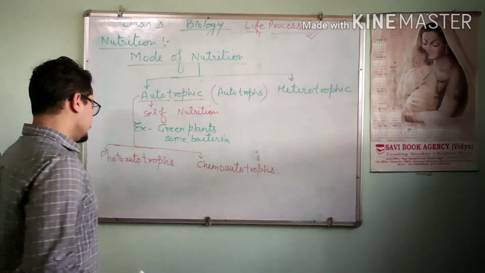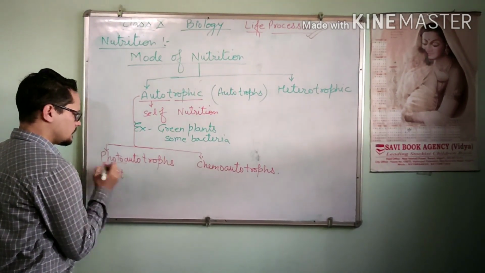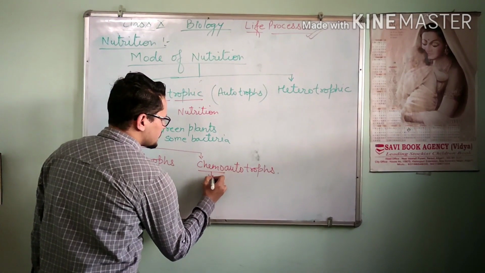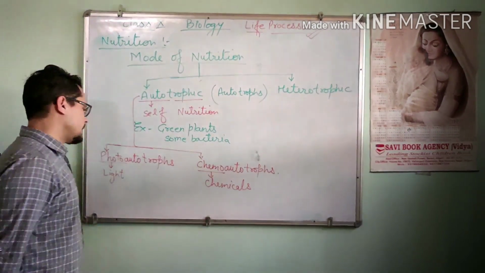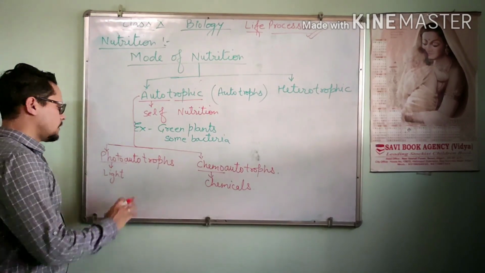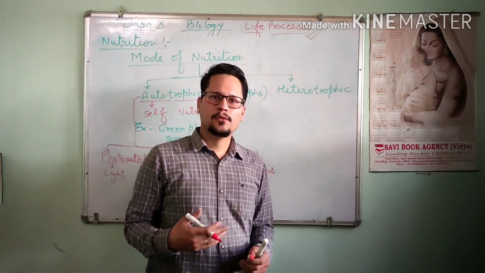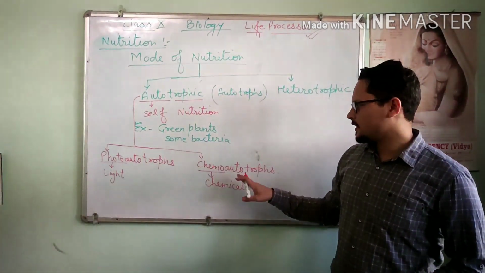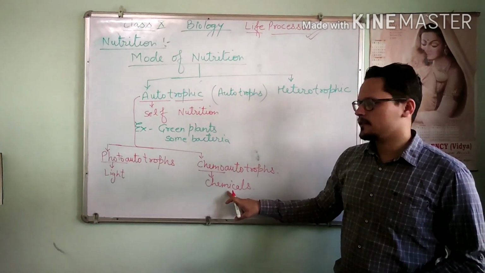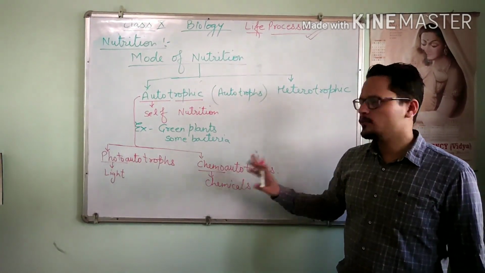It is very simple. Photo means light and chemo means chemicals. The organisms which use light energy to produce their food are called photoautotrophs, and the organisms which use chemicals to prepare their food are called chemoautotrophs.